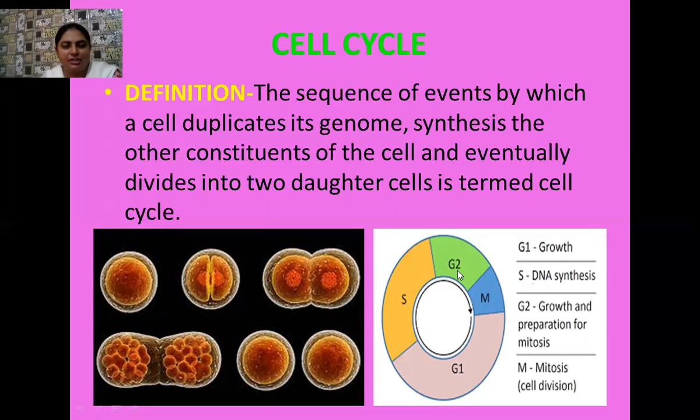So the G2 phase is always concerned with the process of translation. You are well familiar with two terms, transcription and translation. Transcription means the synthesis of messenger RNA from the parent DNA. All right. And translation means that from this messenger RNA, proteins are later formed. So these proteins are formed in the G2 phase, or gap 2 phase, of the cell cycle. We will study this in detail later on.